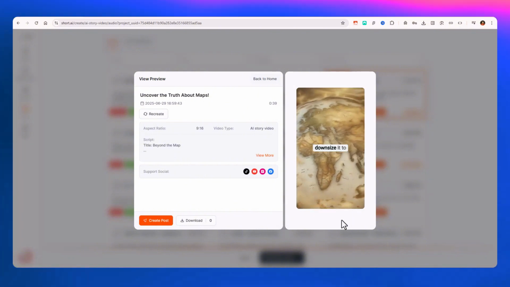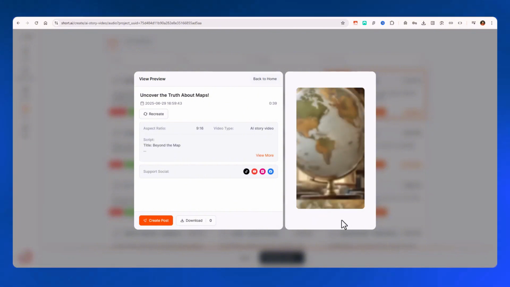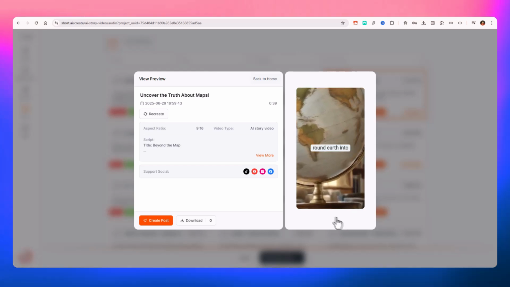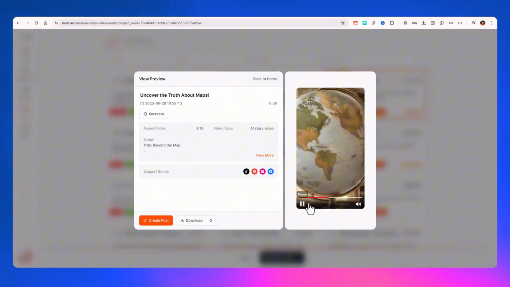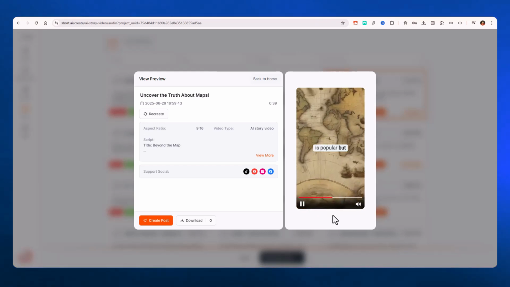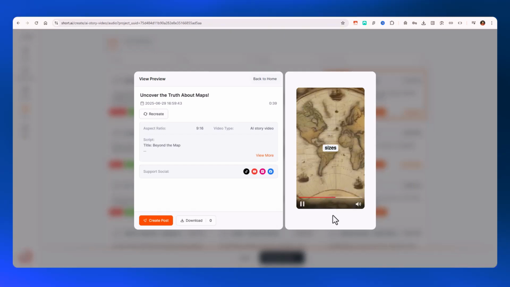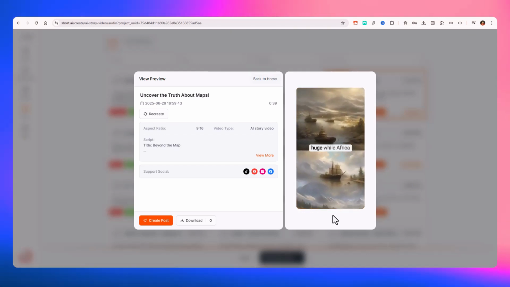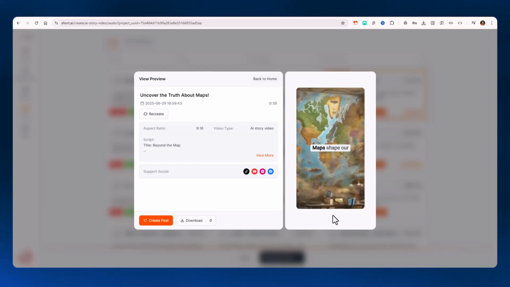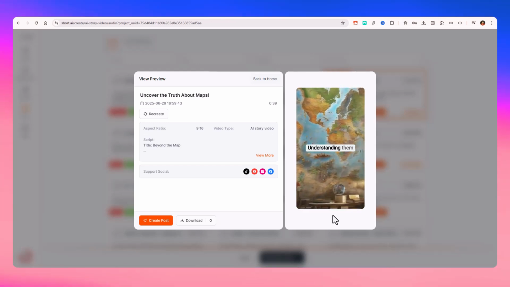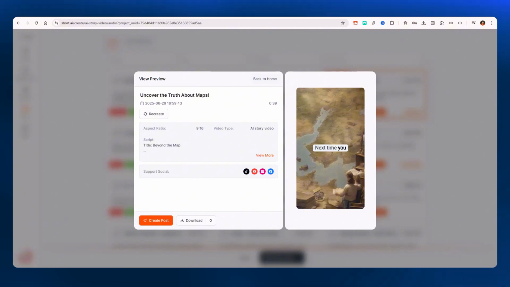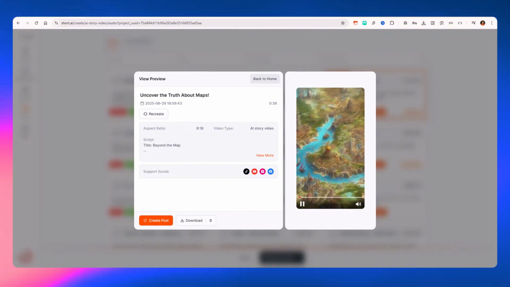Africa is massive, but maps often downsize it to fit Europe. Projections flatten our round Earth into rectangles. What's the trick? The Mercator projection is popular but misleading, inflating polar sizes. It makes Canada and Russia look huge, while Africa shrinks. Maps shape our perception. Understanding them uncovers the truth. Next time you look at a map, remember.